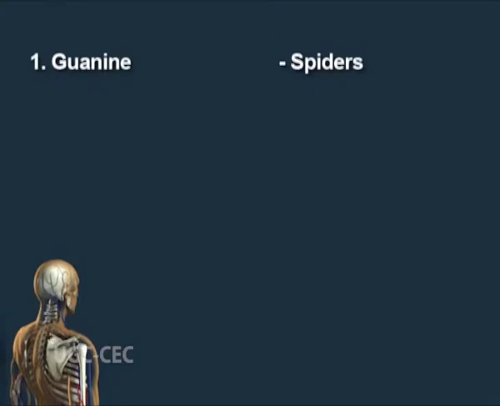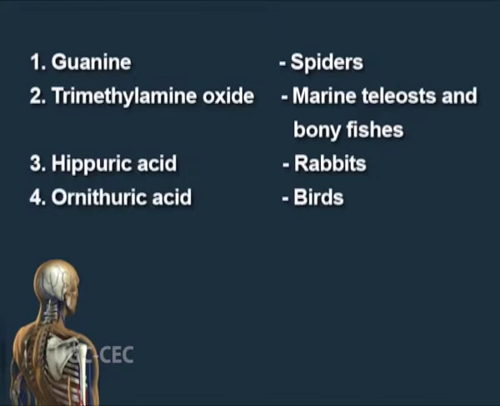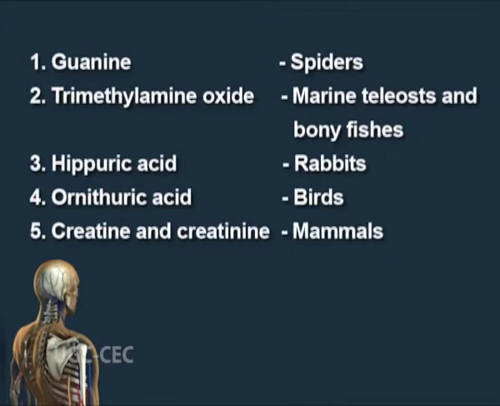Besides these wastes, other wastes are also found, which include guanine found in spiders, and trimethylamine oxide in marine teleosts and bony fishes. Hippuric acid is another type of waste, formed from benzoic acid and glycine, and is found in rabbits. Ornithuric acid is found in birds and is converted from ornithine. Creatine and creatinine are synthesized from arginine, glycine and methionine in higher mammals.